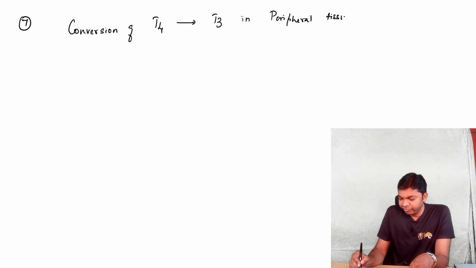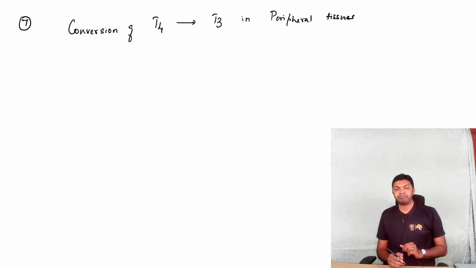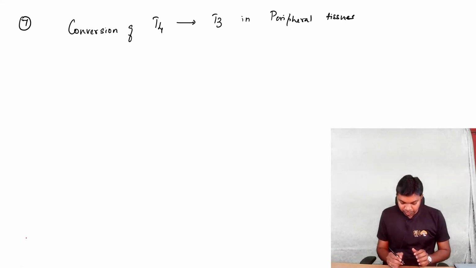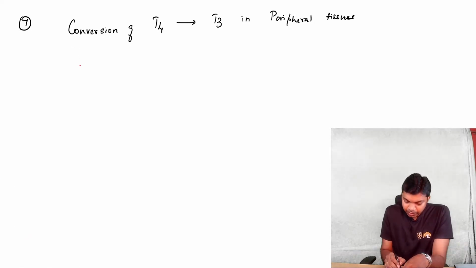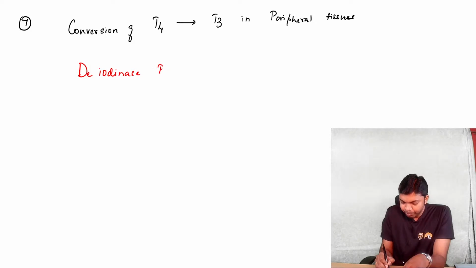Conversion of T4 to T3 in peripheral tissues, doctors. Dr. Himanshu, the right answer for this question is an enzyme called deiodinase type 1.